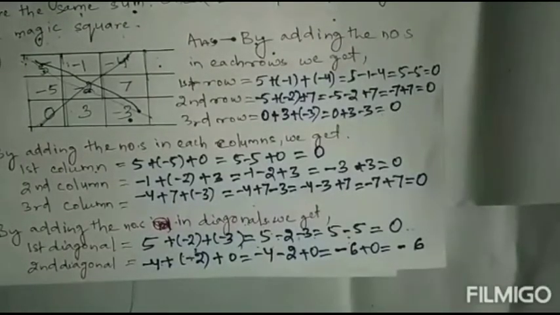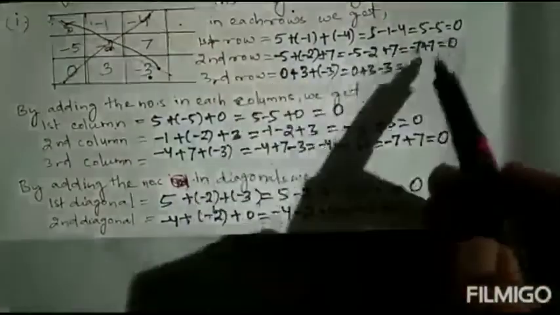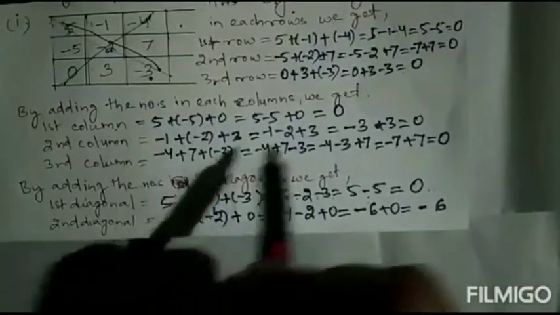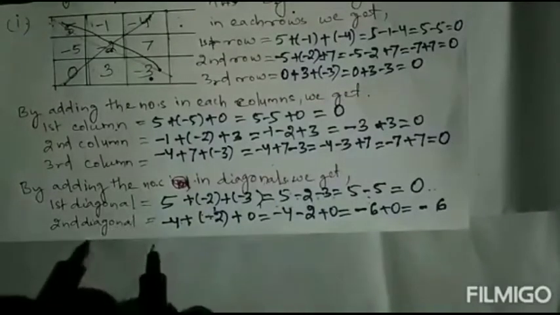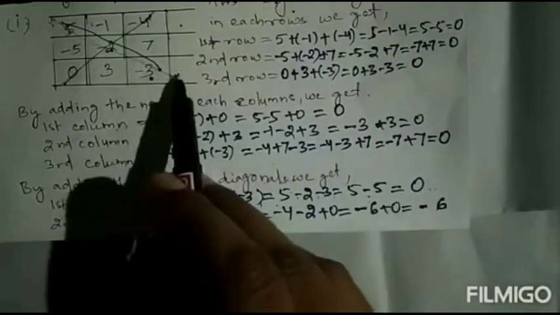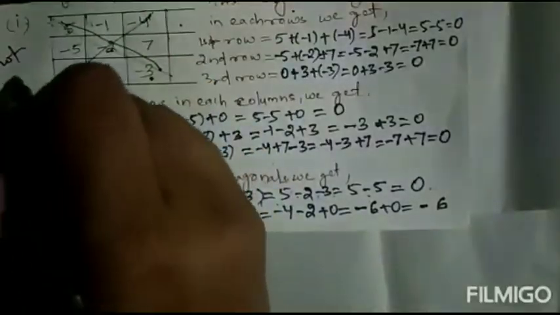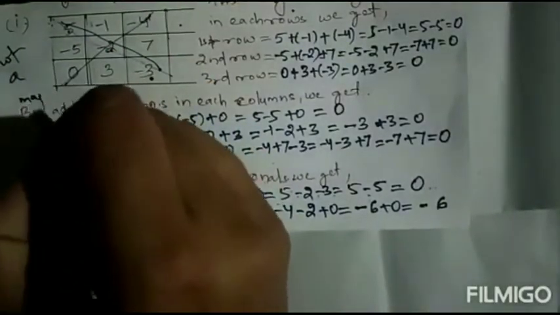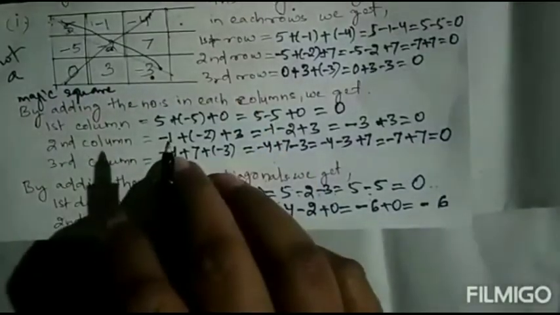So here we have shown that the sum of numbers in each row is 0, and the sum of numbers in each column is 0. But for the diagonals, one sum is 0 and one is minus 6. So this first square is not a magic square.